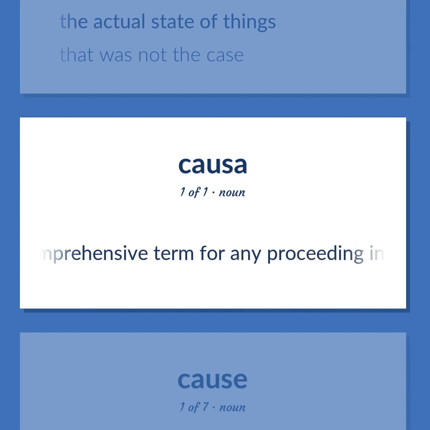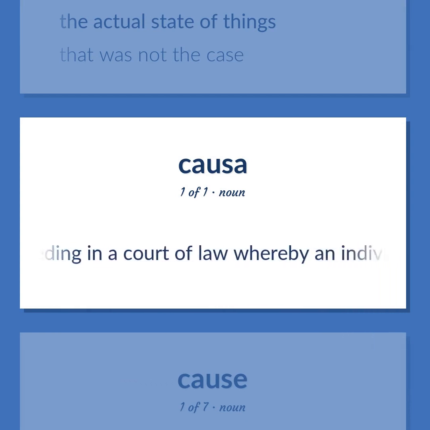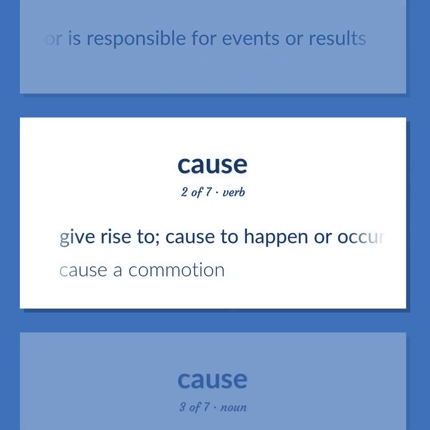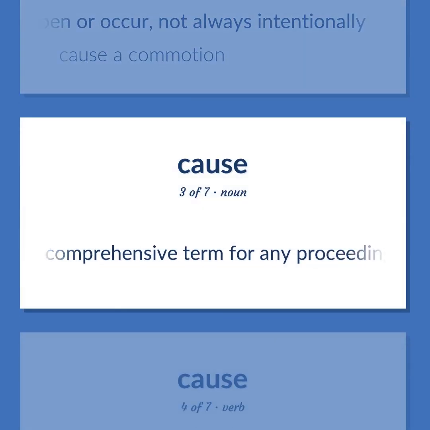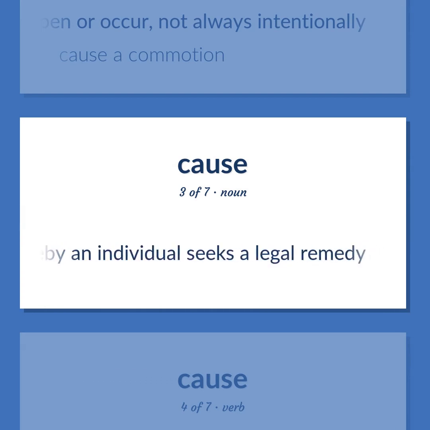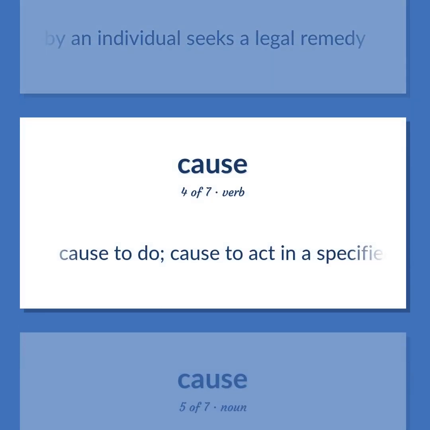A comprehensive term for any proceeding in a court of law whereby an individual seeks a legal remedy. Any entity that produces an effect or is responsible for events or results. Give rise to. Cause to happen or occur, not always intentionally. Cause a commotion. A comprehensive term for any proceeding in a court of law whereby an individual seeks a legal remedy. Cause to do. Cause to act in a specified manner.